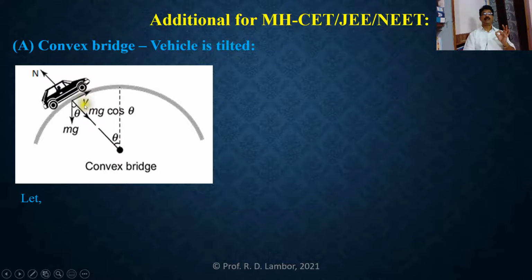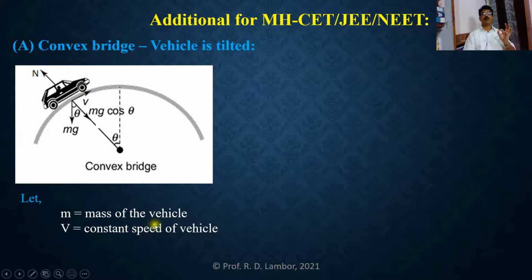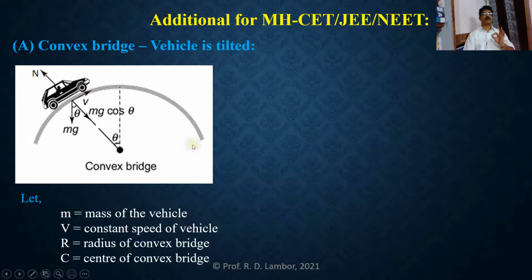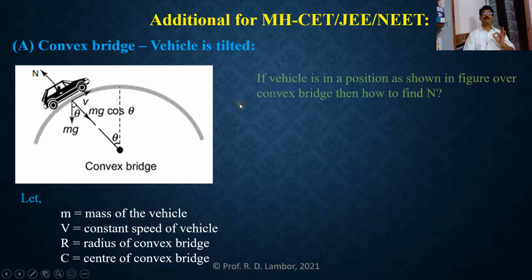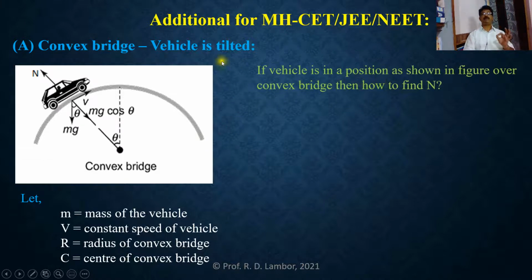You can see here m is the mass of that vehicle, v is the constant speed of the vehicle, once again r is the radius of this convex bridge, and this one is the center of the convex bridge. So if the vehicle is in a tilted position, other than the topmost position, as shown in the figure above on a convex bridge, then how can we find the reaction of the road on that vehicle?